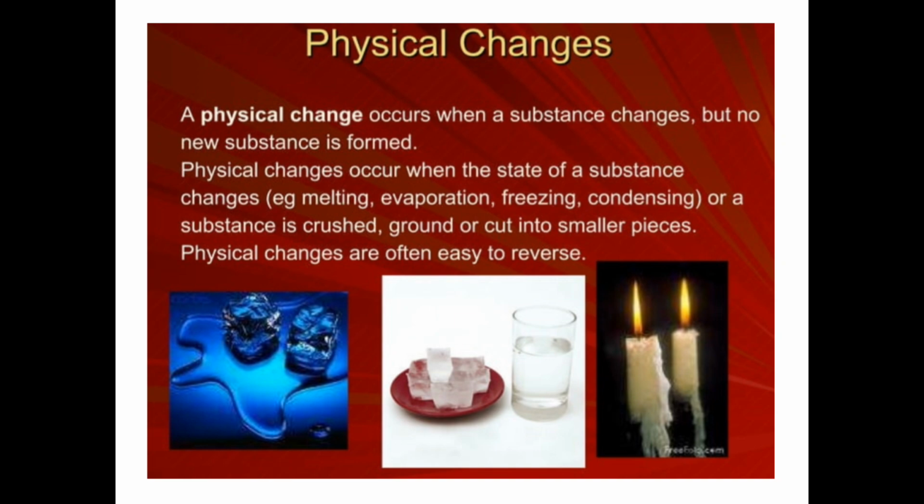Now let's look at a physical change. A physical change occurs when a substance changes but no new substance is formed. It could occur when the state of a substance changes, talking about change of state or phase, and also when a substance is crushed, ground, or cut into smaller pieces. In most cases, even in all cases, physical changes are often easy to reverse.